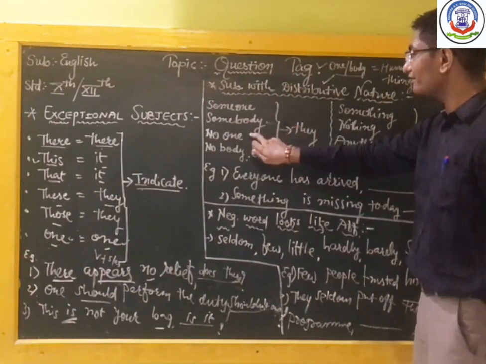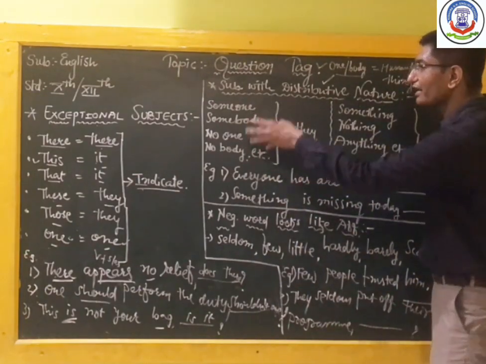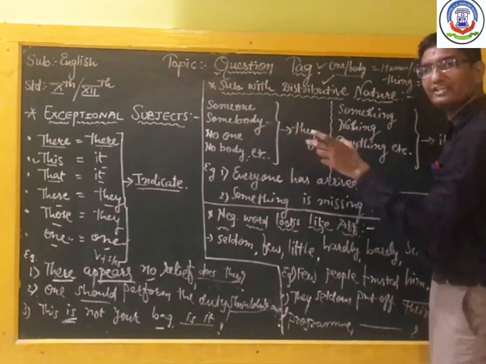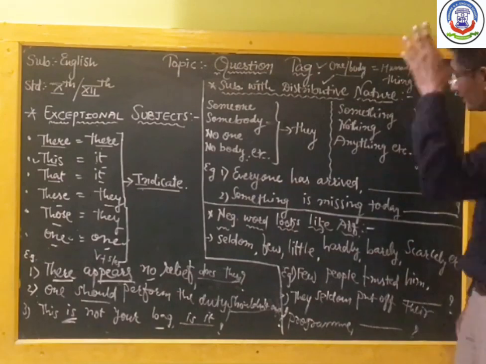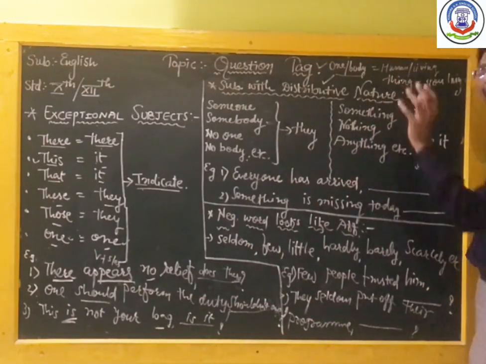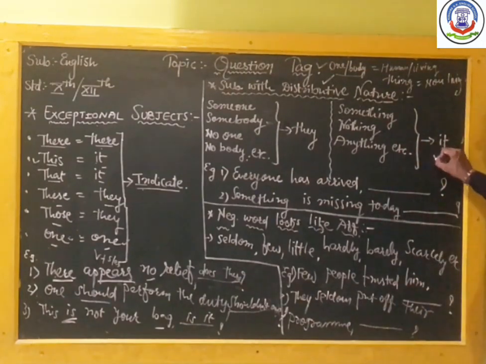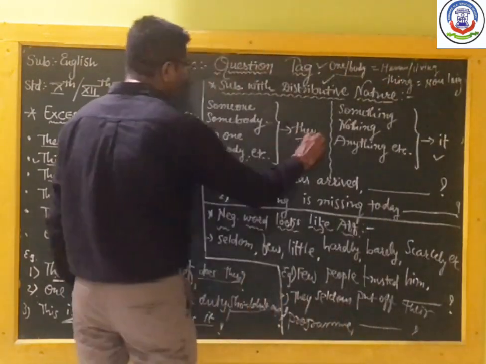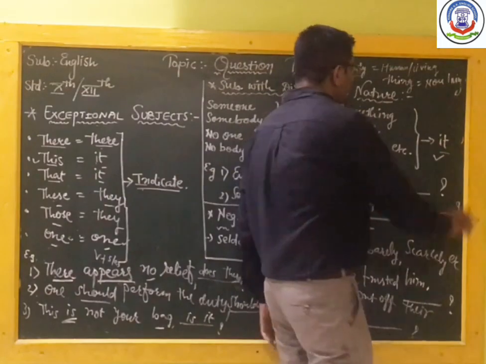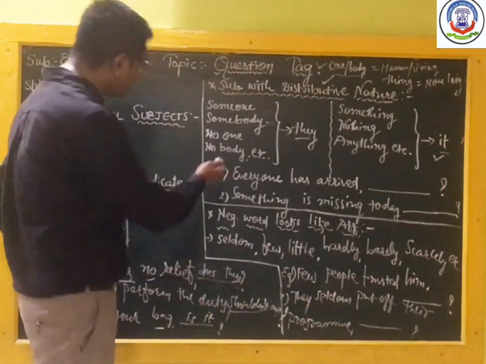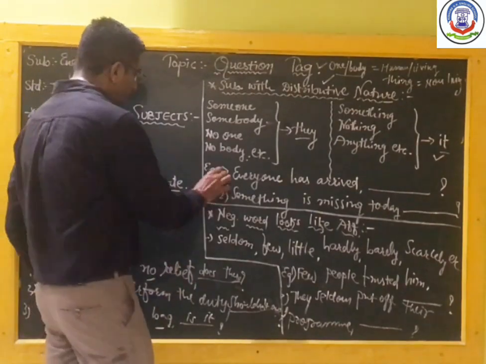So here someone, somebody, where body or one is the suffix given, we will write the subject they in the question tag answer. But where thing is the suffix, like something, nothing, anything, everything, etc., you will write the subject it as the answer. So if one or body is there, you will write they, and if thing is there, you will write it. Okay. Let us see the examples.